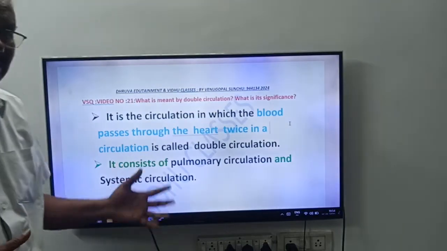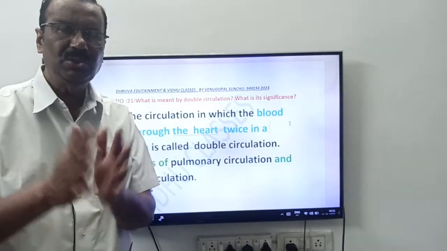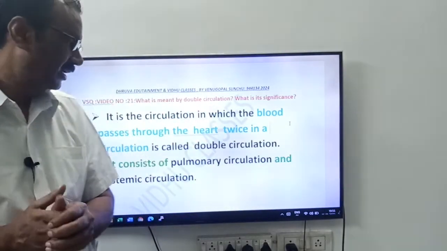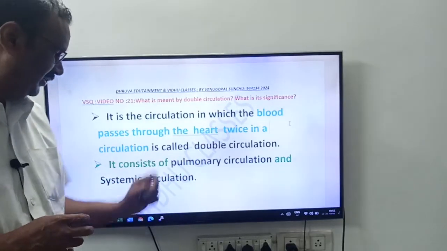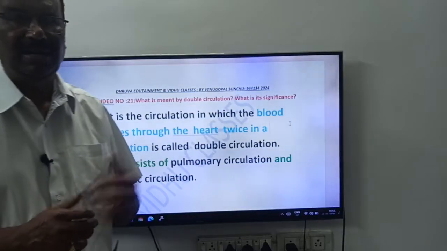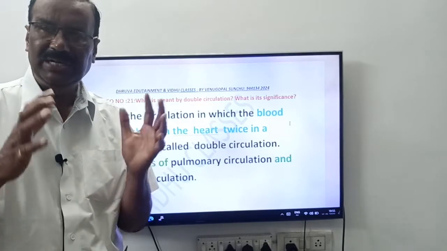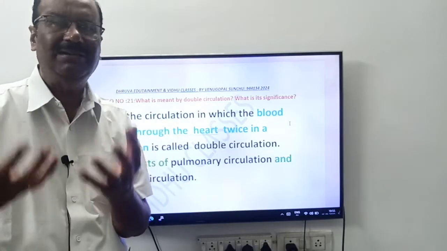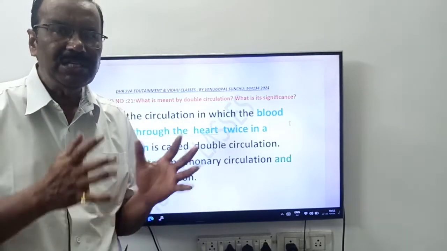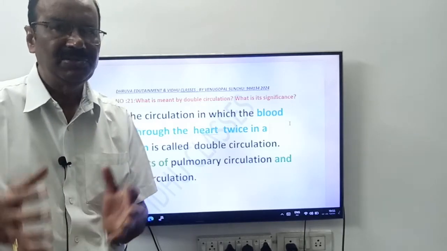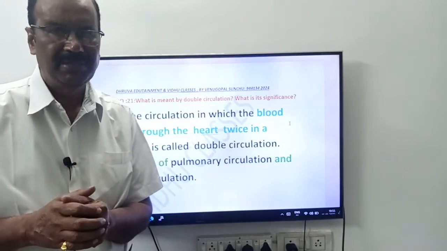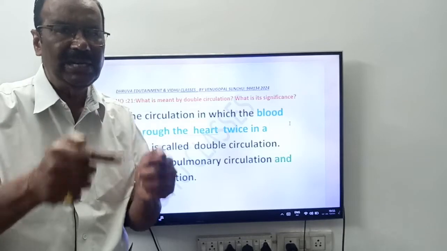See friends, this double circulation has two systems. One is pulmonary circulation and the other is systemic circulation. Friends, whenever you hear the word pulmonary, you have to recall the lungs. What is pulmonary circulation? Circulation of blood from heart to lungs, lungs to heart.